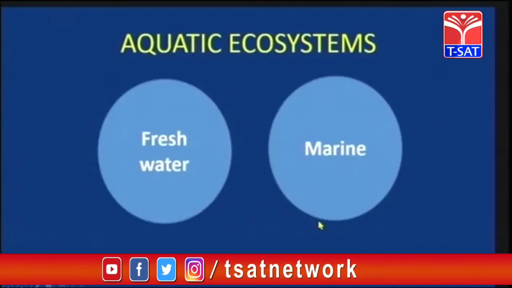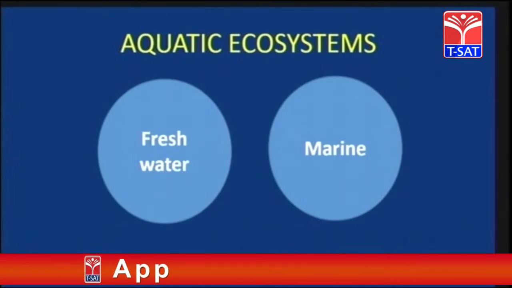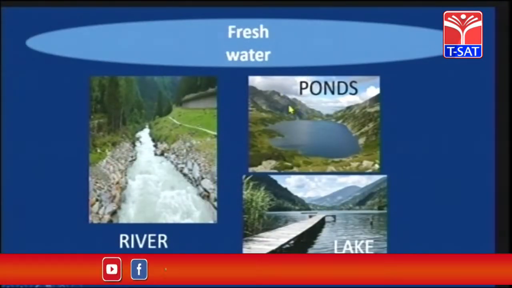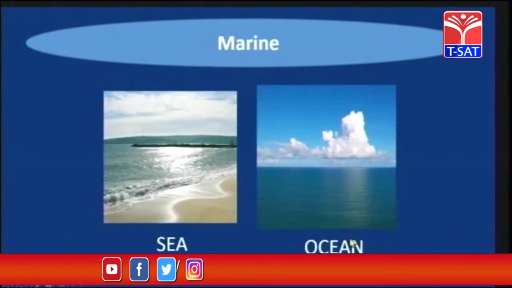So, aquatic ecosystem. There are two different types of aquatic ecosystem, children: freshwater and marine. Freshwater ecosystems consist of rivers, ponds and lakes. Marine, seas and oceans.